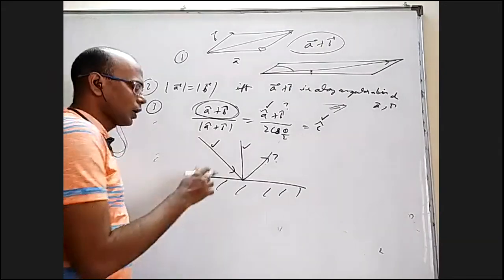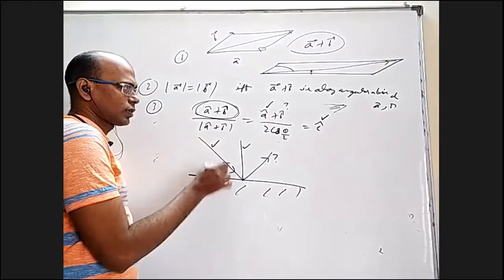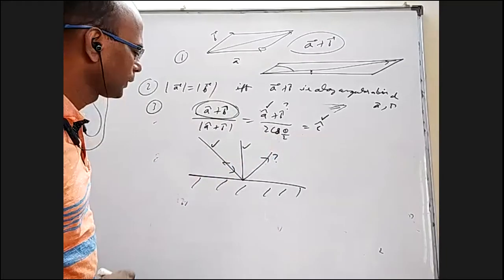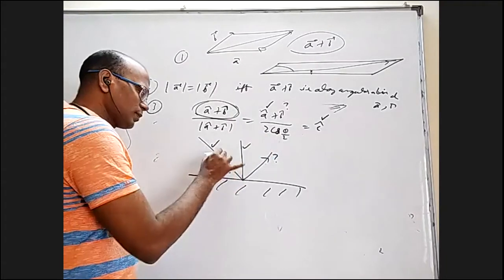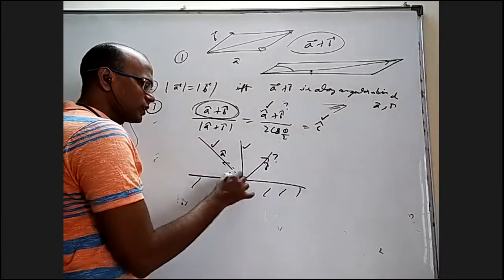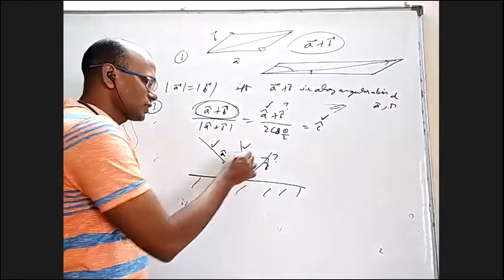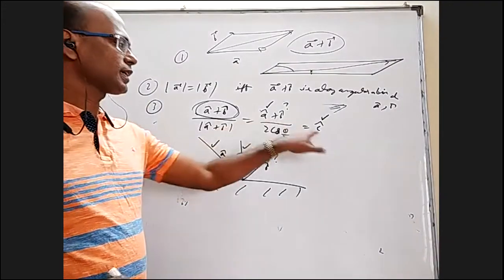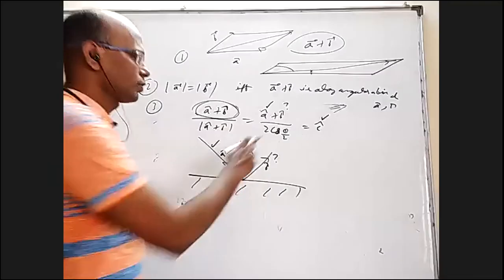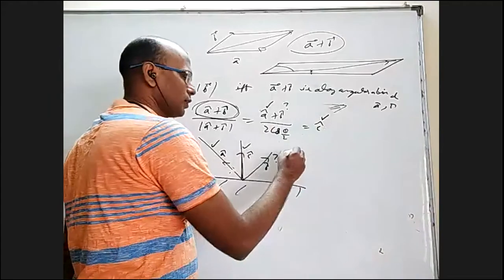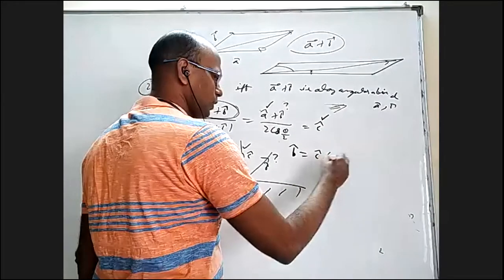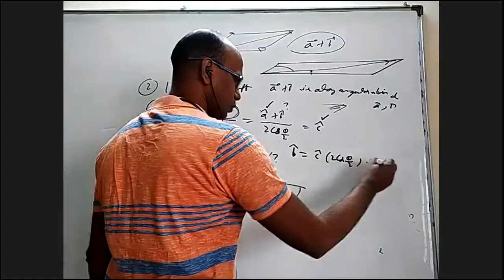Now you can take it like this or reverse. It's not going to make a difference, because if I take minus, this also is going to change. But anyway, if this is my A cap, this is my B cap, this normal is along the angular bisector, which is C bar or C cap. So if A cap and C cap are given, you have to find B cap. You send A cap to that side, and you will get B cap equal to C cap into 2 cos theta by 2 minus A cap.